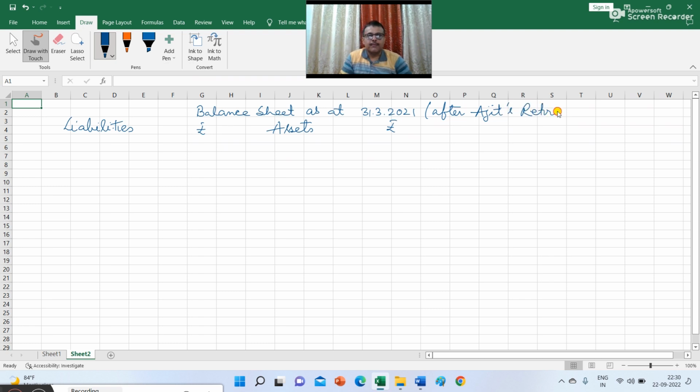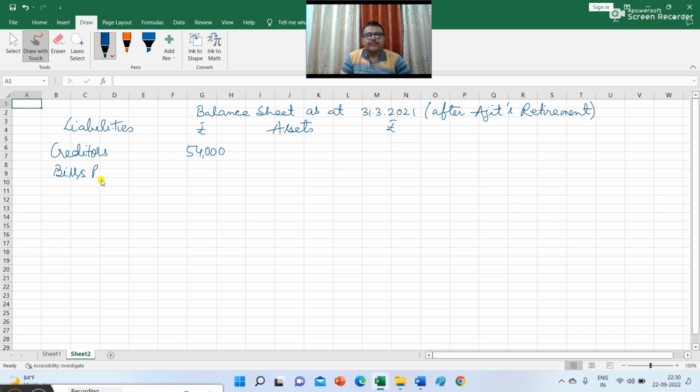What is the balance of sundry creditors as given in the existing balance sheet? This is 54,000, so I am writing here creditors 54,000. Next item is bills payable. There is no adjustment entry regarding bills payable also, so I am writing the balance of bills payable in the balance sheet, because this is the ultimate thing that we have to draw after Ajit's retirement.